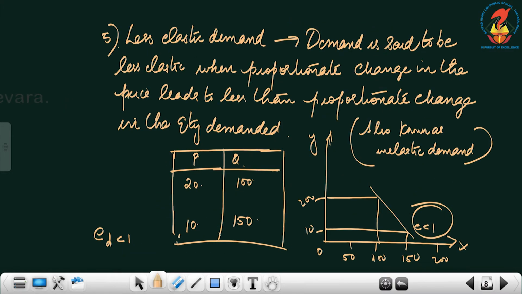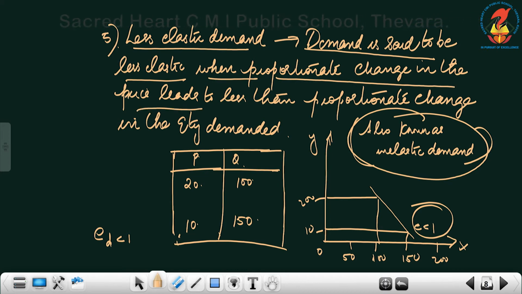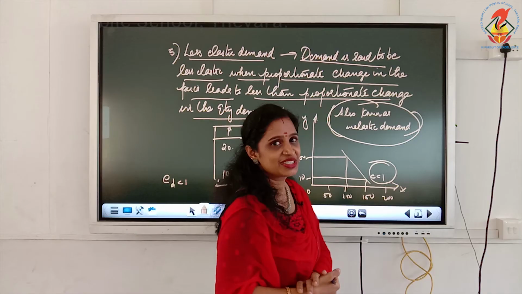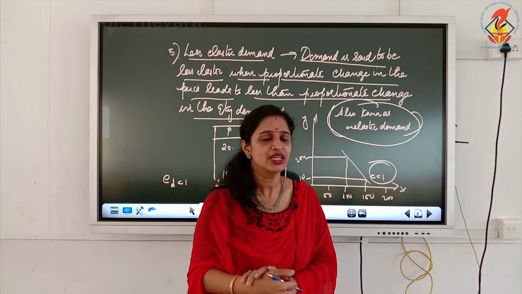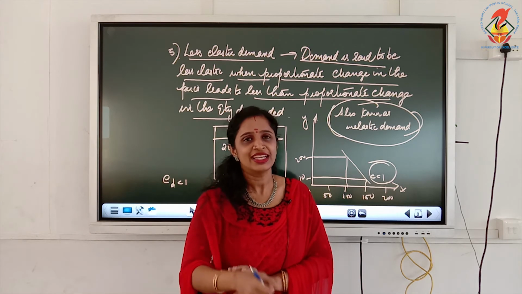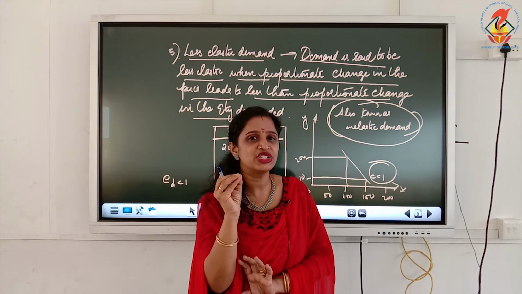Now the next one, the last degree: less elastic demand, also known as inelastic demand. What is that? Just the opposite of what has happened for highly elastic demand. Demand is said to be less elastic when a proportionate change in the price leads to less than proportionate change in the quantity demanded. So here just the opposite happens. The consumer is not at all sensitive. The price has come down like anything, but he is buying only a bit more. He has increased his quantity only by a bit.